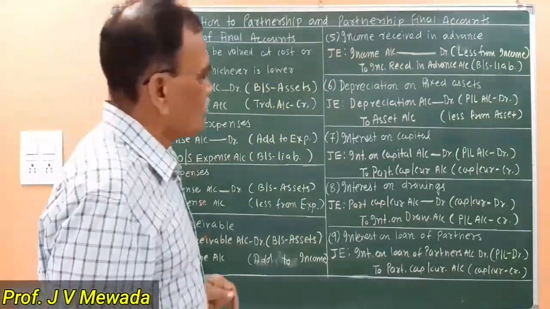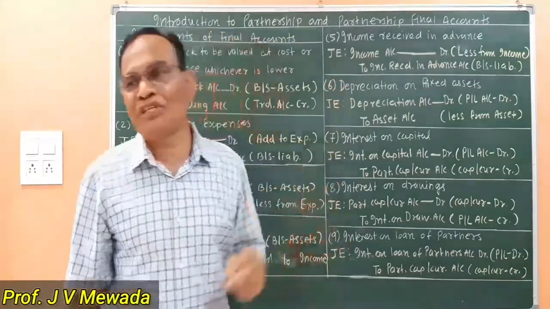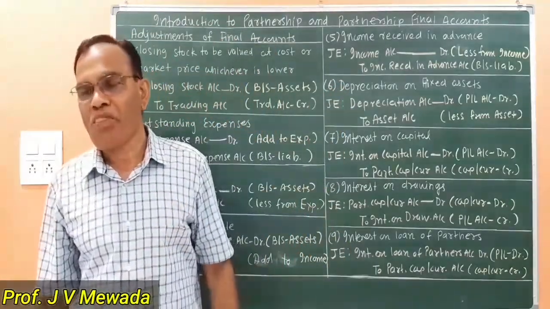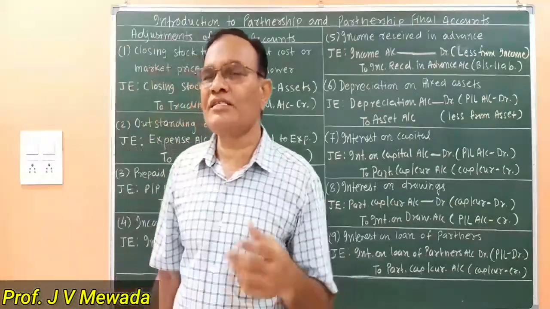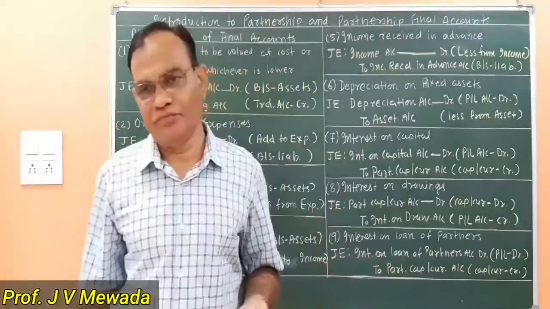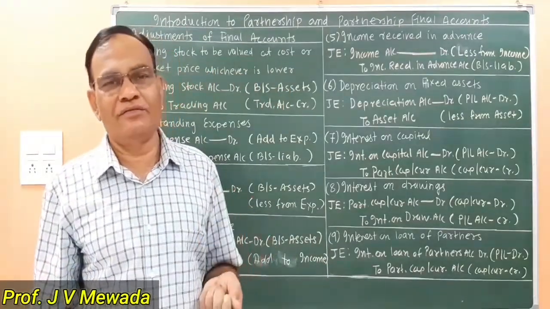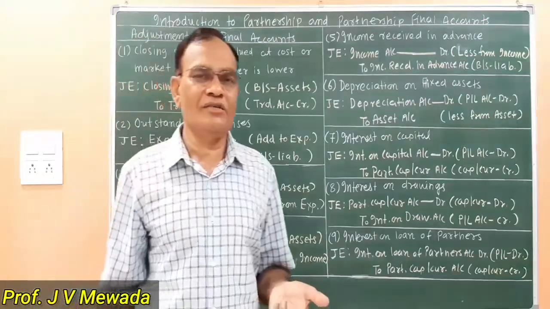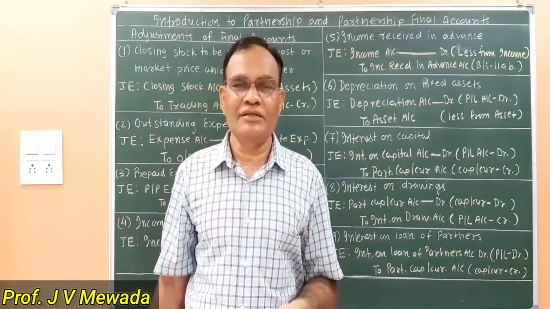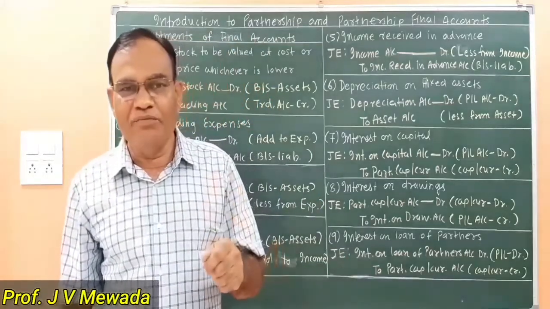And the first one is closing stock. Now we move to adjustment number 6, depreciation on fixed assets. Now what are fixed assets? Fixed assets are those assets which we are using in the business for a longer period. And these assets are depreciated because of wear and tear, because of the use in the business. That is why there is a need to depreciate them.